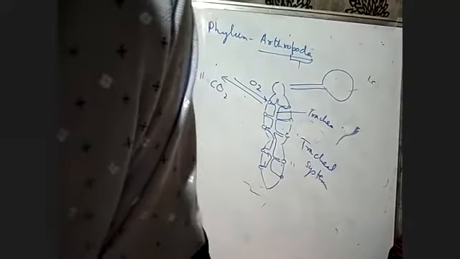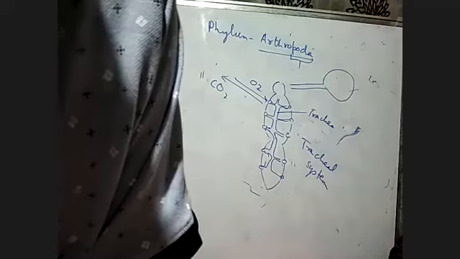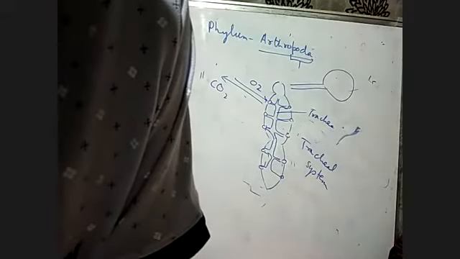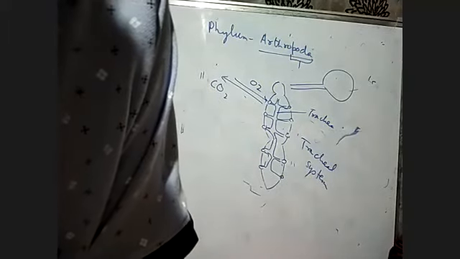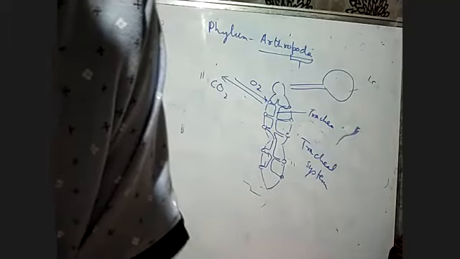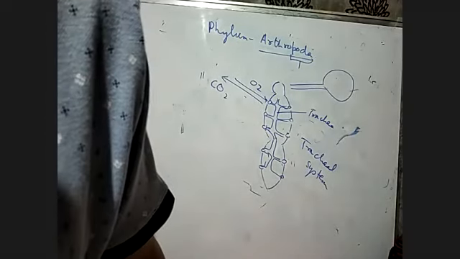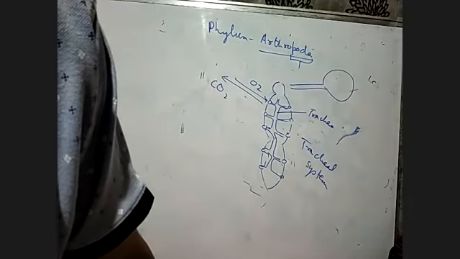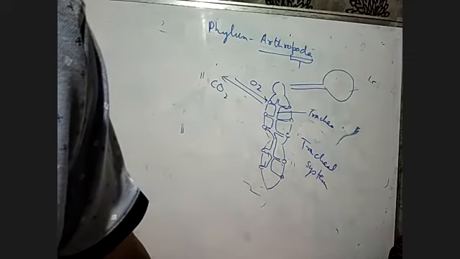Now we'll go to the circulatory system, which is of open type. Are book gills the tracheal system only, or different? No, no. Book lungs and book gills are not the tracheal system. Book gills are found in the larva of aquatic insects. In aquatic insects, the larva has gills, just like in fish we find gills.